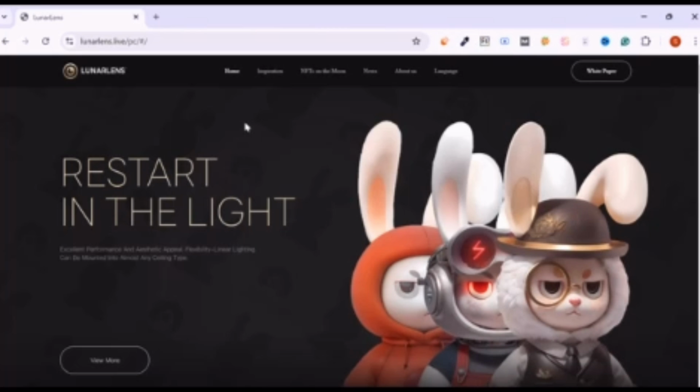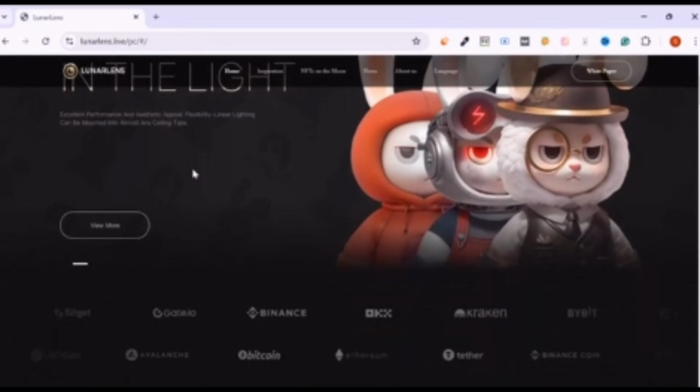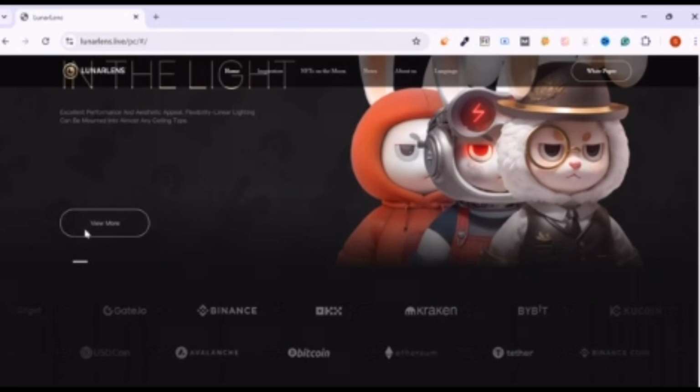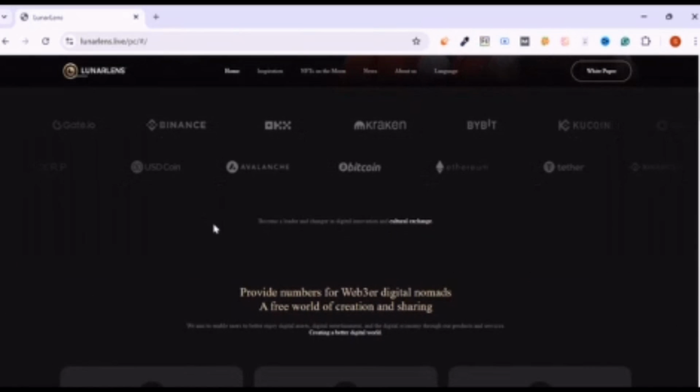Here is the dashboard of the site. Site name is Lunarlens. Restart in the light. Excellent performance and aesthetic appeal. Flexibility. Linear lighting can be mounted into almost any ceiling type. You can read the total blog right here by clicking on View More.